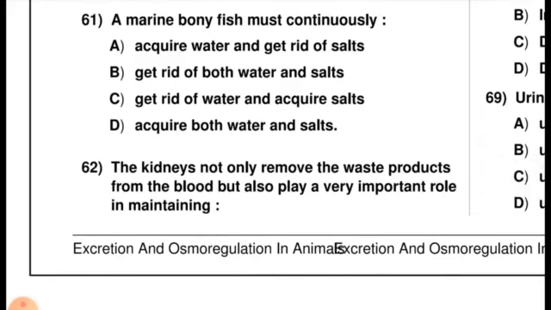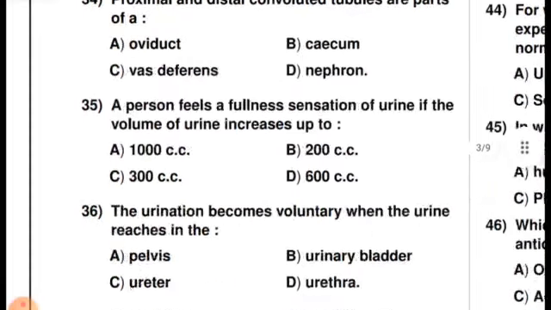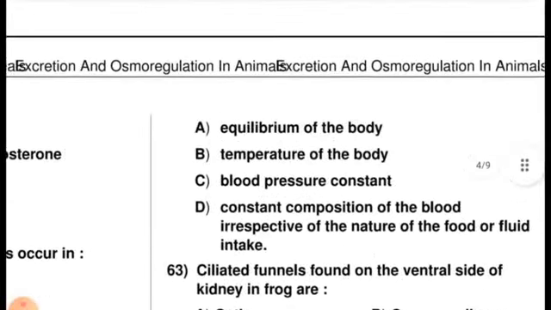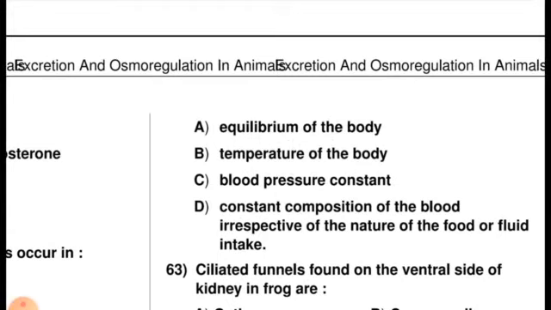Next question, question number 62. The kidney not only removes the waste product from the blood, but also plays a very important role in maintaining what? The options are: equilibrium of the body, temperature of the body, blood pressure constant, and constant composition of blood irrespective of the nature of the food or fluid intake.